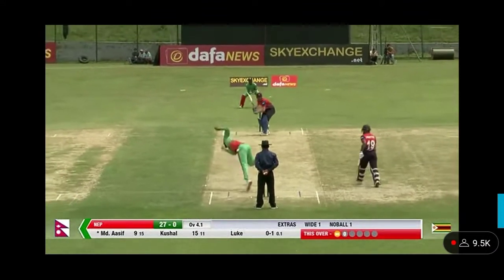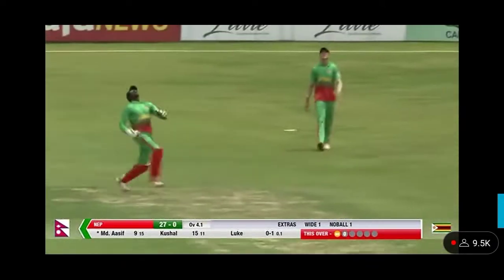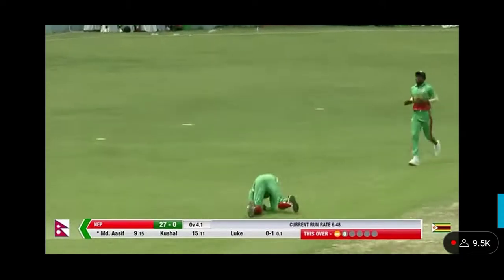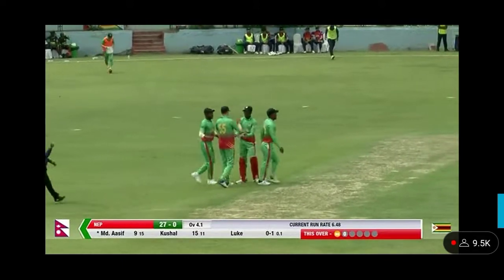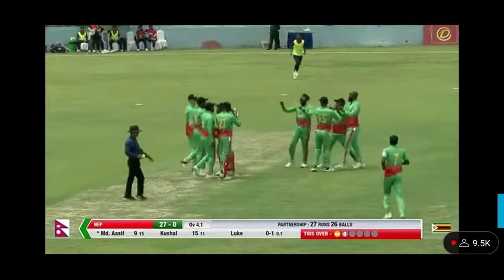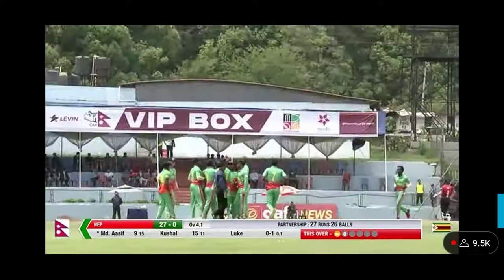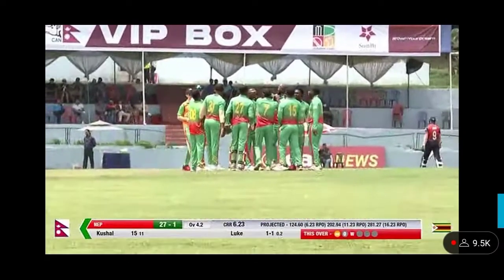Day off on Thursday. This one gone into the sky. It could be a chance. The keeper calls his name and he clings on to a very good catch. It wasn't easy, but he's made good ground across maybe 20, 30 yards to his left. And Clive holds on to a good catch to bring about the first wicket. It goes to Luke Jongwe. Yes, Andrew, wasn't easy to take this.